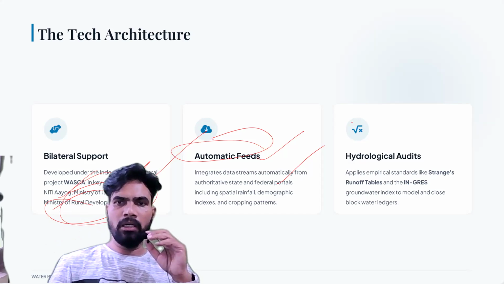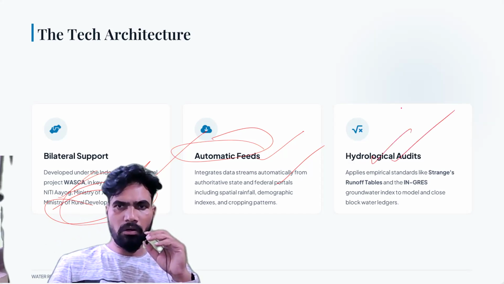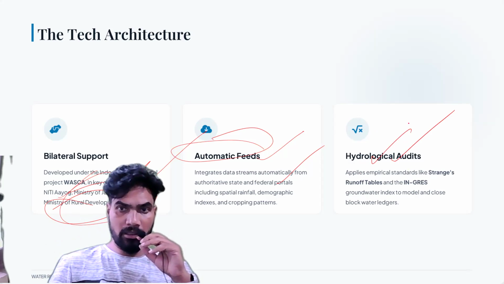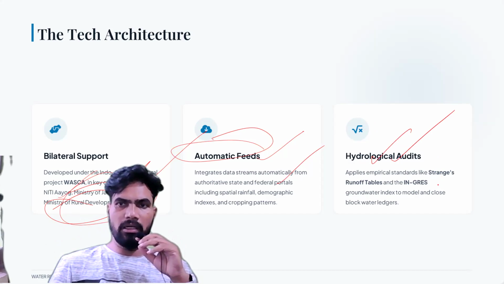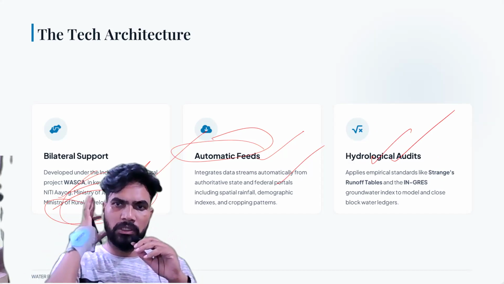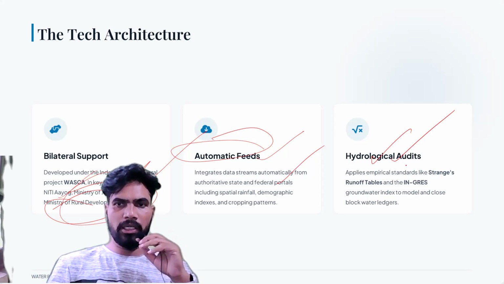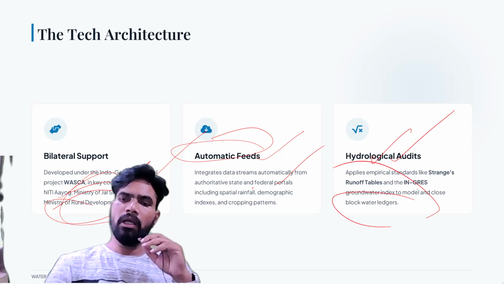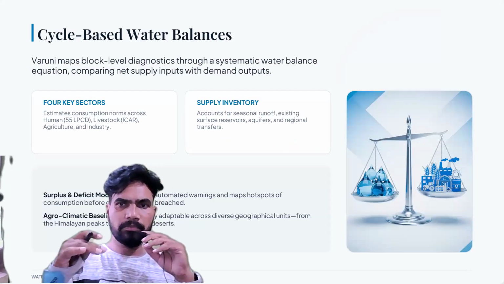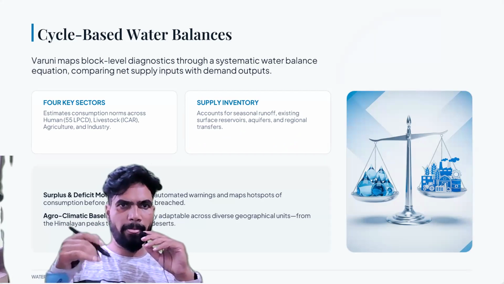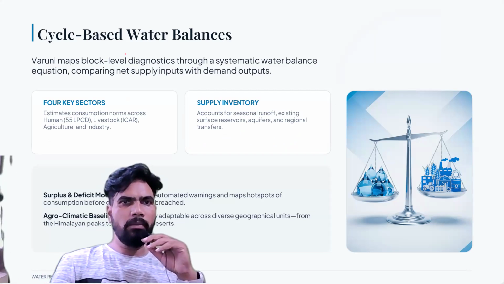Then it will also conduct hydrological audits. This app will apply empirical standards like Strange runoff tables and Ingress groundwater index to model and close block water ledgers. This is the architecture of the application. Then after that, Varuni maps block level diagnostics through a systematic water balance equation, comparing the net supply inputs with the demand outputs.